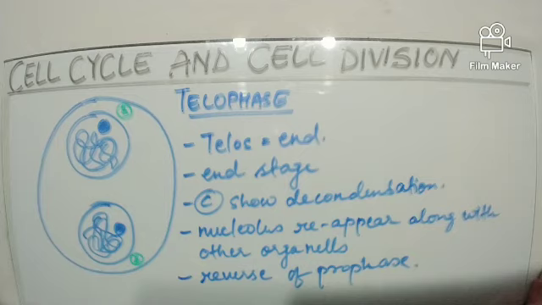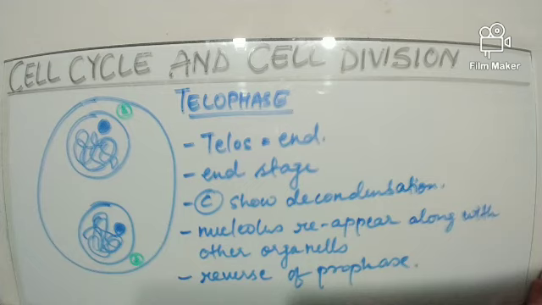The chromosomes which were clearly visible during the metaphase stage, now when the telophase stage has started, will all start to decondense and lose their individuality. Instead, the chromatin fibers will be present at the opposite poles.